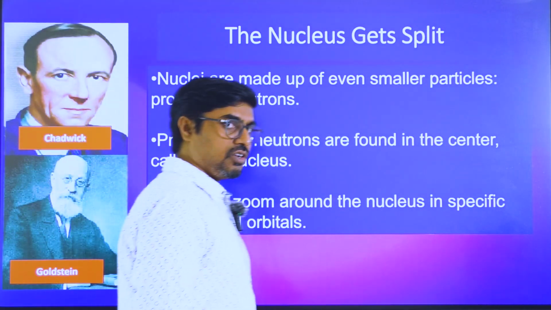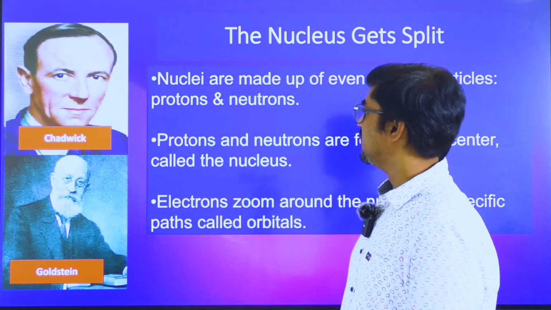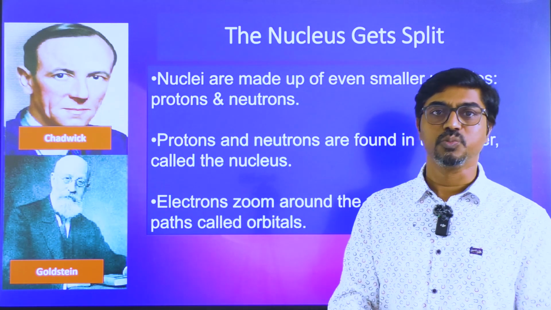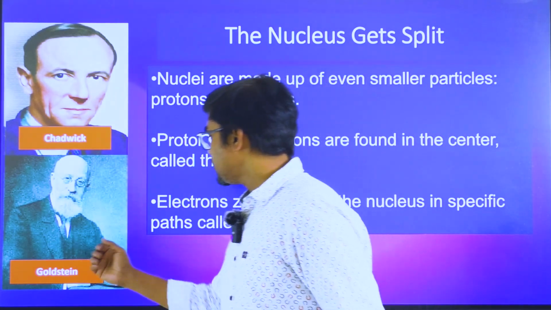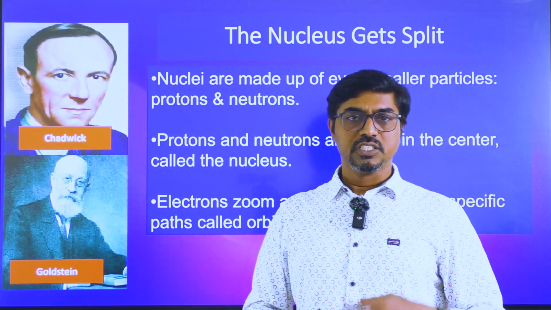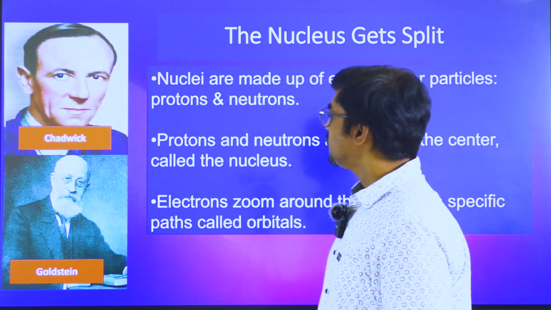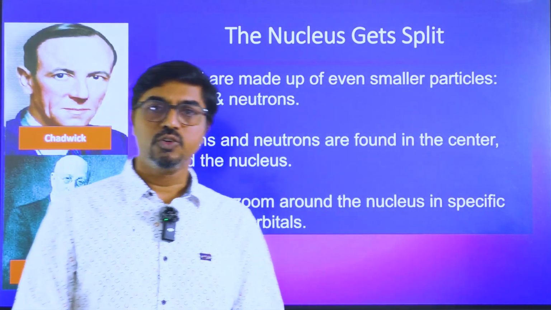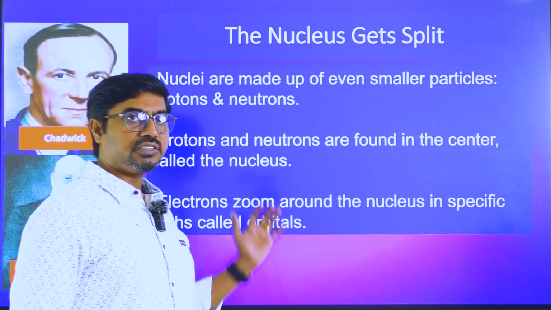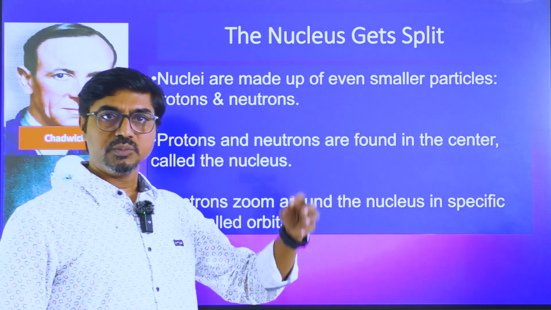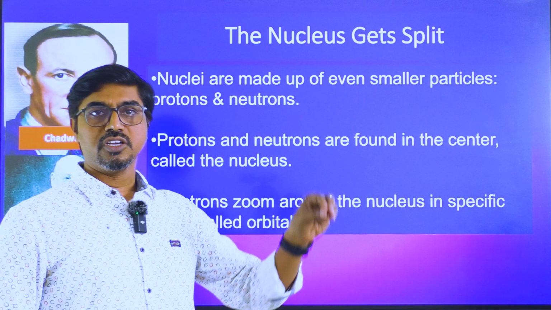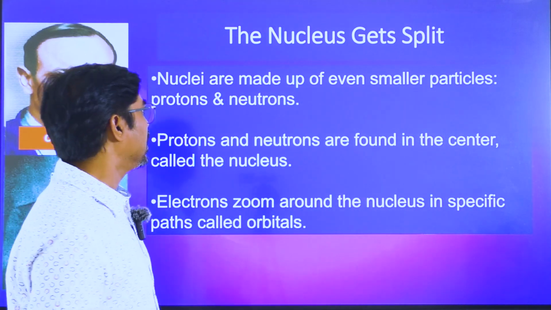After that, they thought the nucleus was a fixed one, but suddenly they said, okay, the nucleus also can be broken into pieces. Chadwick is the one who discovered neutrons, and then Goldstein is the one who discovered these positive rays, protons, and so on. So they said that the nucleus also can be broken into neutrons and protons. At this point in time, they asked, what is matter made up of? Molecules and atoms, which are further made up of neutrons, protons, and electrons. That's what they had come to.